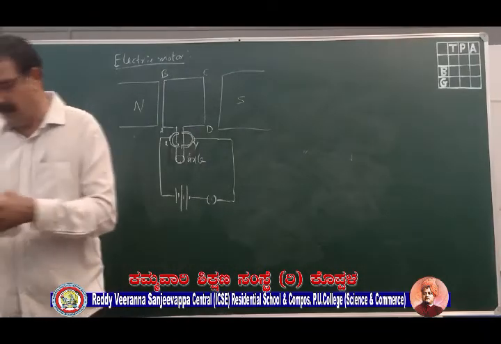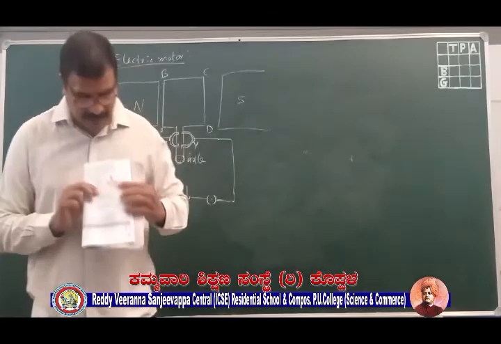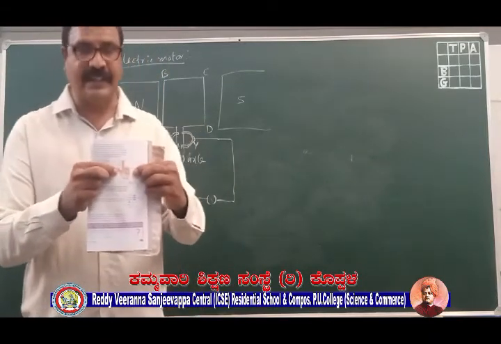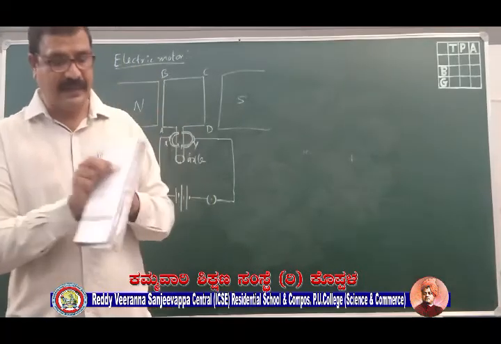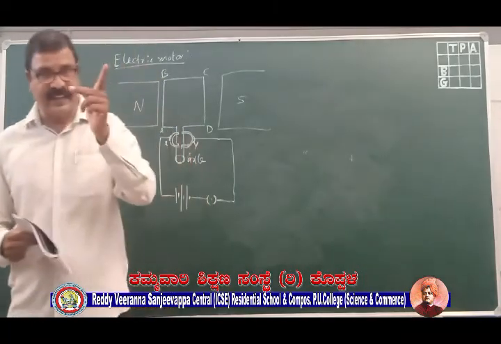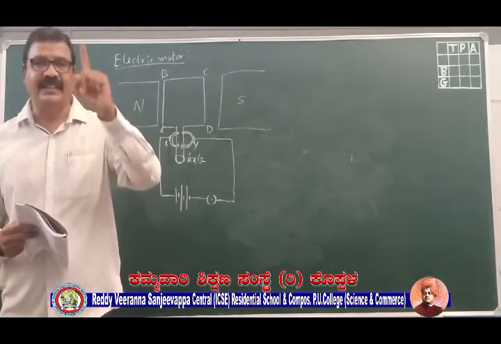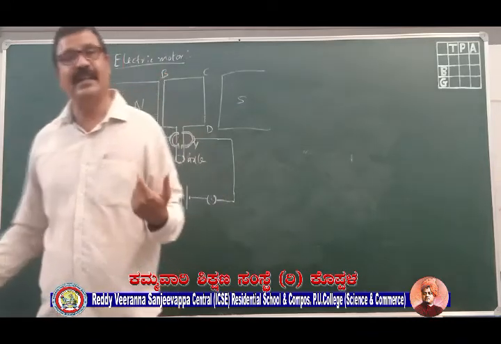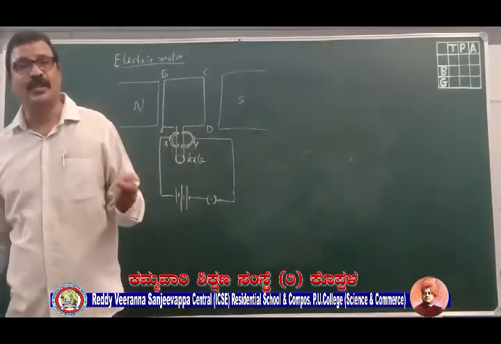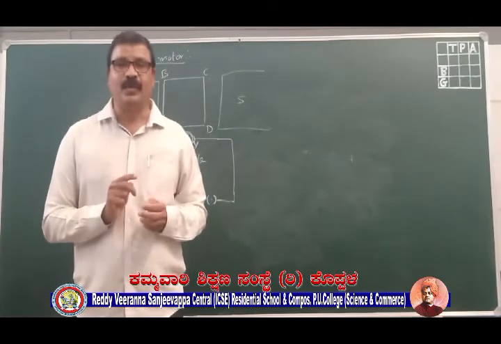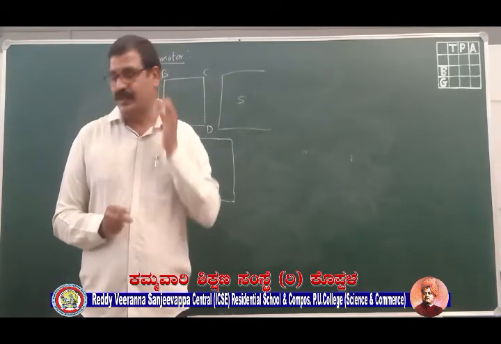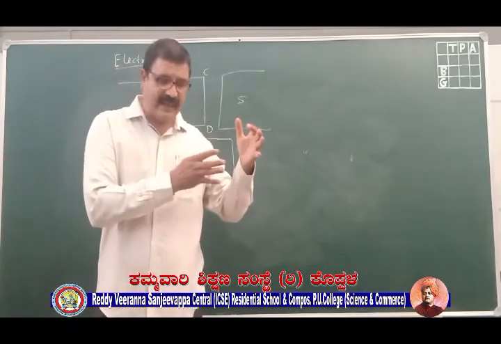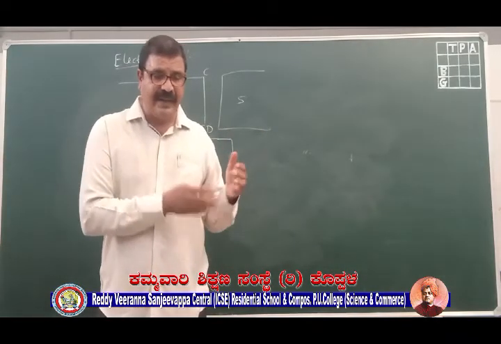Once again I am showing you. It should be stretched such that they are perpendicular to each other, such that the first finger will give us the direction of electric current, this finger will give us the direction of magnetic field, while this finger will give us the direction of force. So this is called the left hand rule to give us the direction of force. Now we understood that when a current carrying conductor is placed in a magnetic field, it experiences a force.